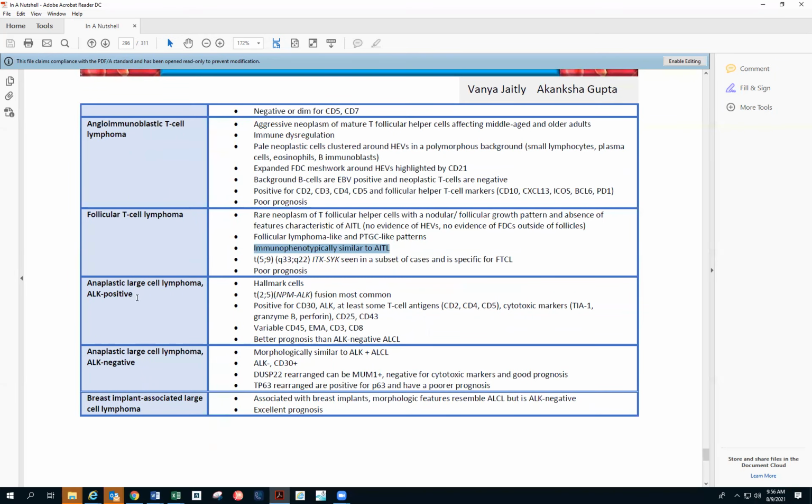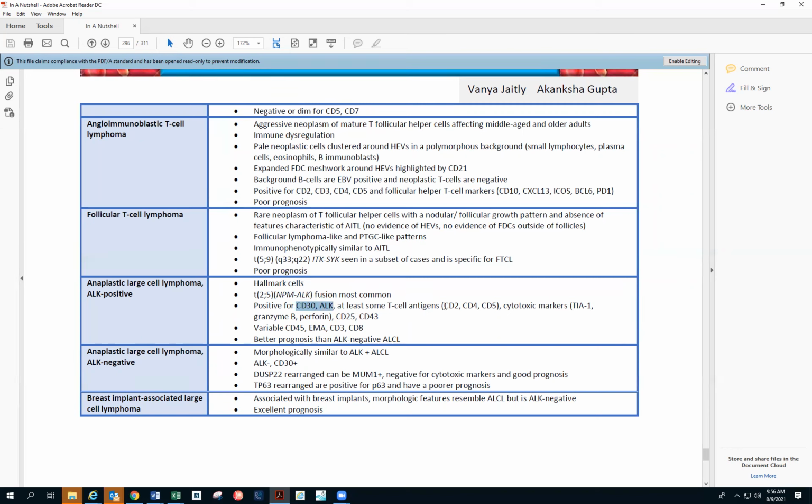Anaplastic large cell lymphoma. The markers for anaplastic large cell lymphoma that you have to remember are CD30 and ALK. Those are the two. So it can be ALK positive, as we know, ALCL, and then it can be ALK negative, ALCL. The ALK positive most commonly has translocation 2;5. Hallmark cells are the hallmark of ALCL, and again, CD30 positive, ALK positive.